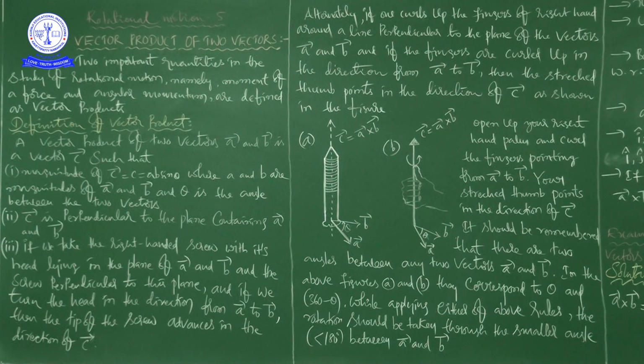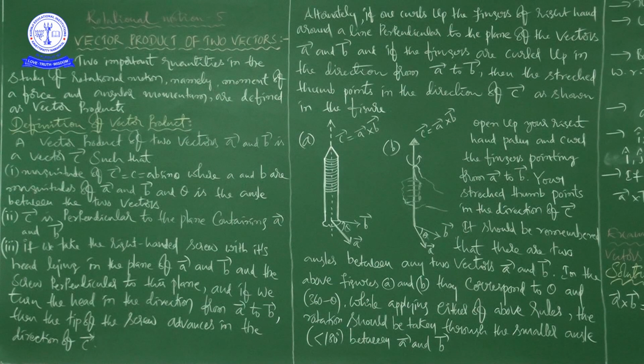So in this chapter, rotational motion, if you see the two physical quantities, for example, moment of a force and angular momentum, you know these two are vector quantities, right? Moment of a force and angular momentum are two vector quantities. So when we talk about these two quantities, here we are getting the importance of vector product.